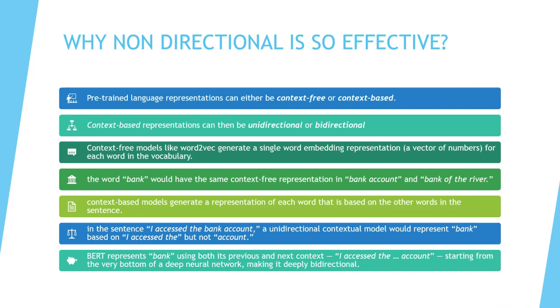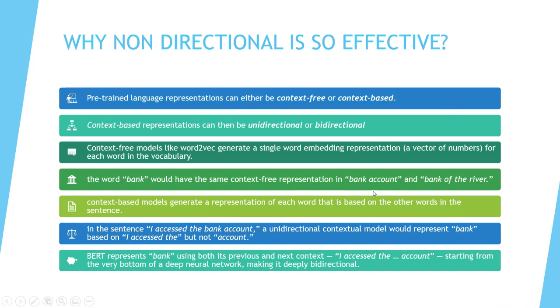Now, why is this directionless approach so effective? As I was saying earlier, pre-trained language models can be context-free or context-based. Context-free means the word, irrespective of the context, has the same vector representation. So when I say "bank" or "river bank," the word bank has the same representation. Context-based representations, as in the case of ELMo, are unidirectional or bidirectional, but independent. So bidirectional also means left to right at once and right to left at once, not together.